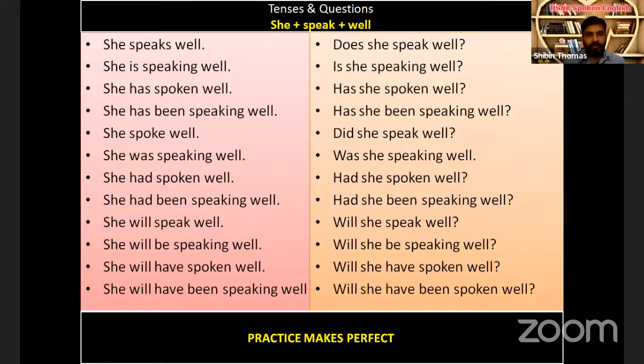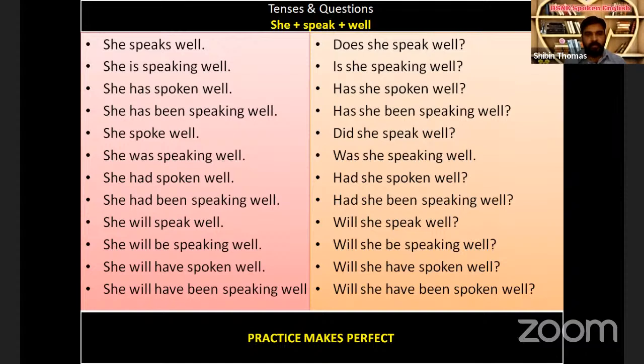If you hear a sentence like he studied, try to make it in all 12 forms, like he studies, he is studying, he has studied, he has been studying, he studied, he was studying, he had studied, he had been studying, he will study, he will be studying, he will have studied, he will have been studying. In the same pattern, try to ask questions also in all the 12 forms, like does he study, is he studying, has he studied, has he been studying, did he study, was he studying, had he studied, had he been studying, will he study, will he be studying, will he have studied, will he have been studying, like that.